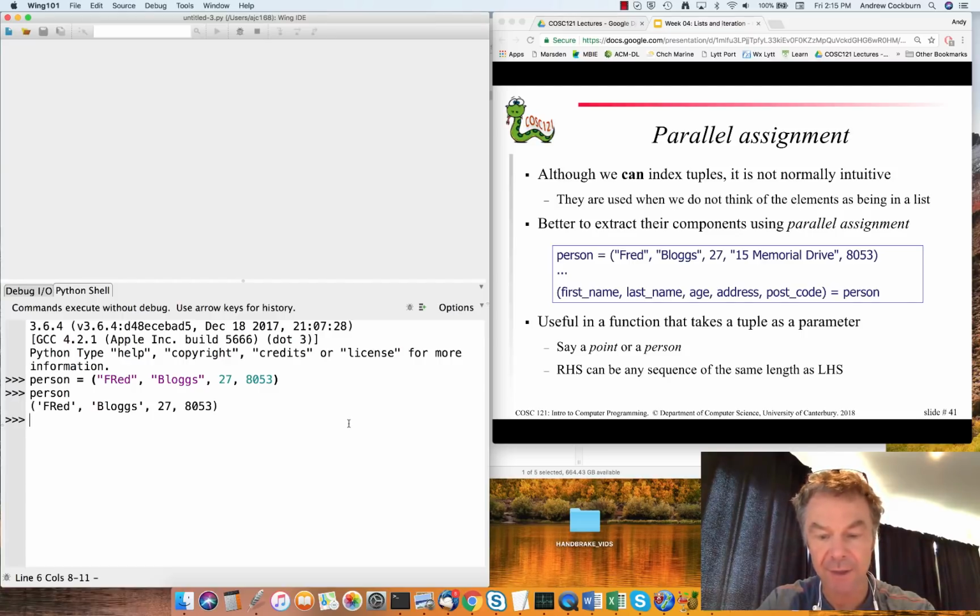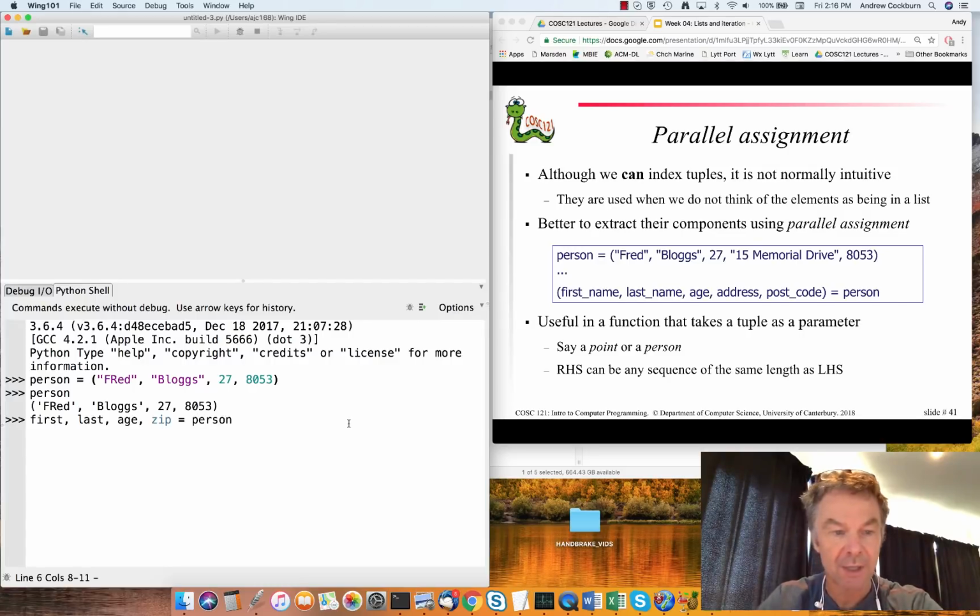I can do an assignment to unpack each of those components in a single assignment statement. So I can say first, last, age, zip equals person. So this is a parallel assignment.